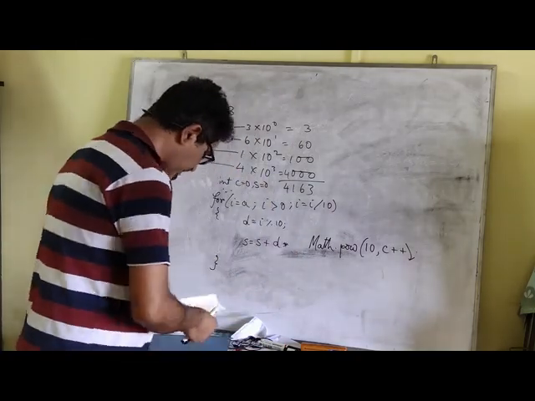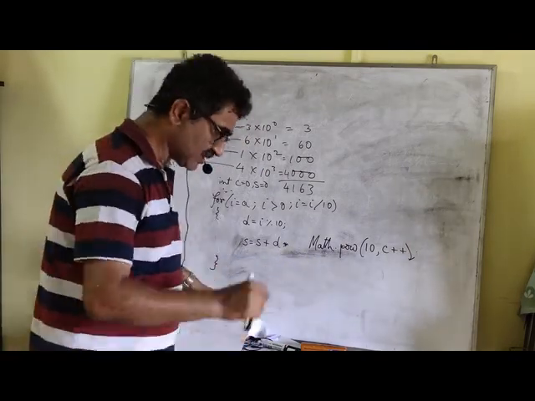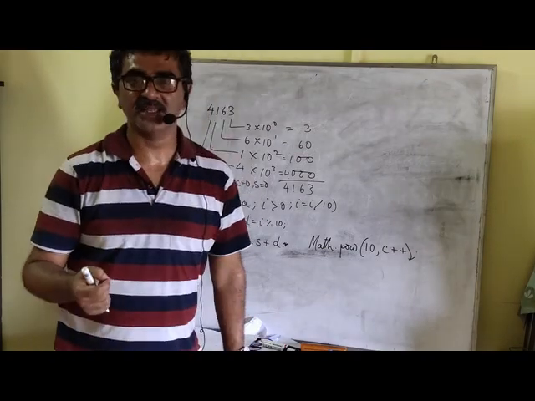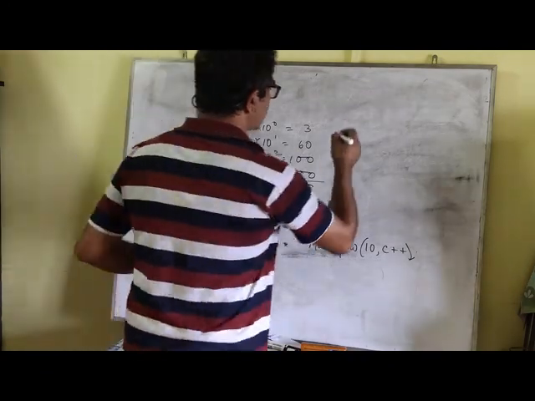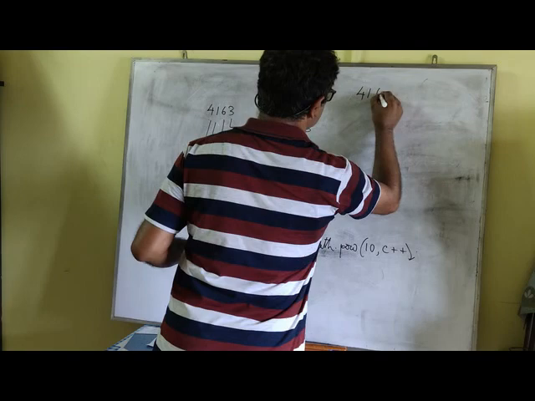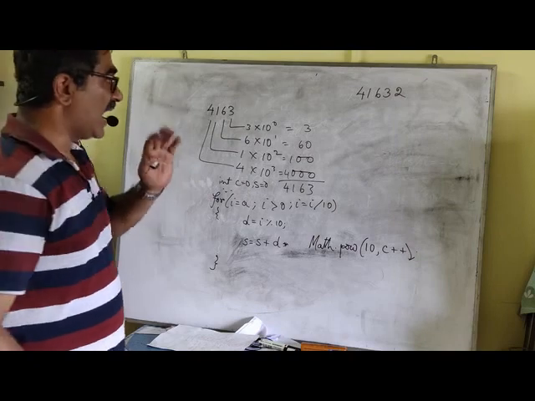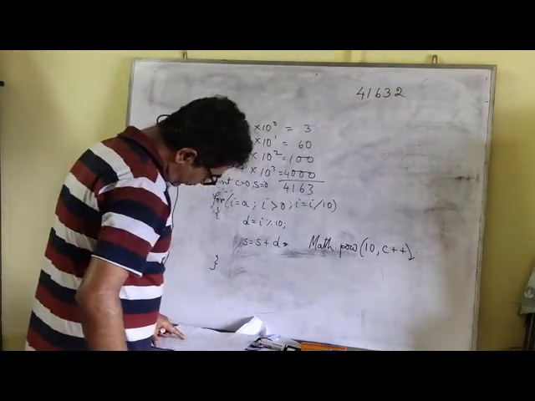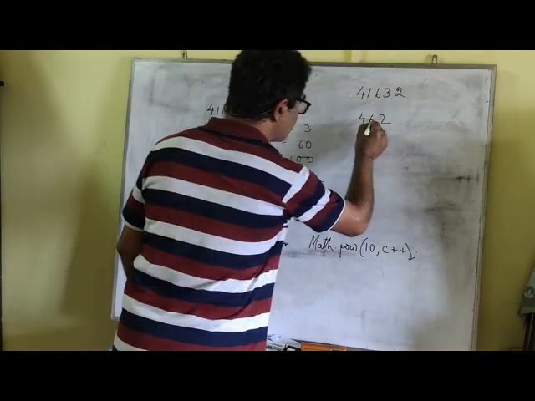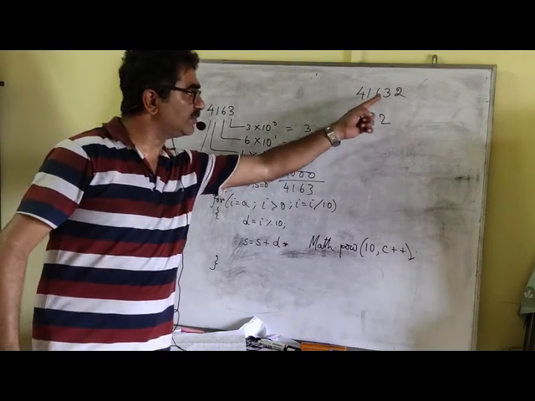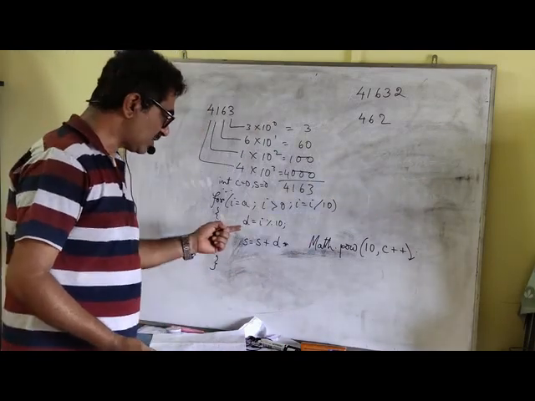Now getting back to this question, what is mentioned over there. Input an integer and remove the odd digits. That means I am asking you to form back the number using only the even digits. Yes or no? So for example, suppose I have a number like this, 41632. What I want you to do is remove all the odd digits. That means using the even digits, you are supposed to form back the number. This is what you are supposed to do. 462, removing all the odd digits. So you are supposed to form a number using only the even digits. That's it. That is what we are supposed to do over here.